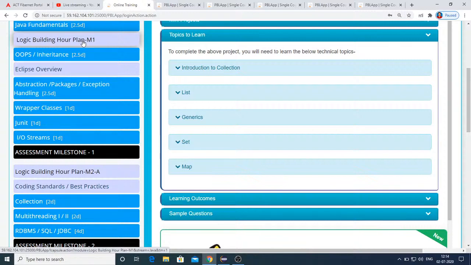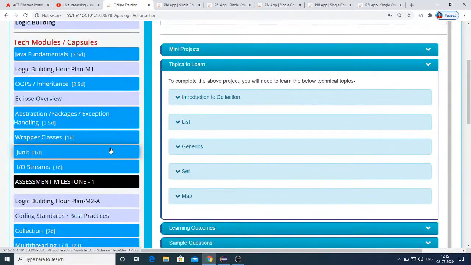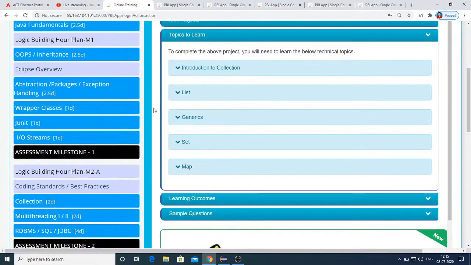But if you practice all the 49 logic building problems I just mentioned as part of M1, M2A and M2B, you can be sure that you can pass whatever logic building problem you get in your assessment. So keep practicing. And as I said, if any of the problems you are not able to solve, do let me know, so that I can share my solution, which you can use or optimize based on your knowledge.